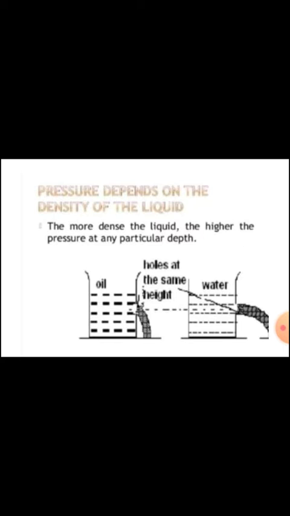As we see in this figure, there are two kinds of liquid. One is oil, another one is water. Oil is less dense than water, and that's why the pressure exerted at the same depth will be different. Oil exerts less pressure at the same depth compared to water. In water, the pressure exerted is higher than in oil at the same depth.